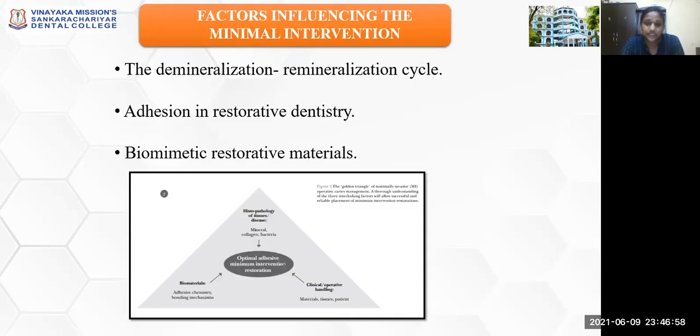So now coming to the factors that will influence this treatment and minimal intervention, first is the demineralization-remineralization cycle that occurs in your oral environment.